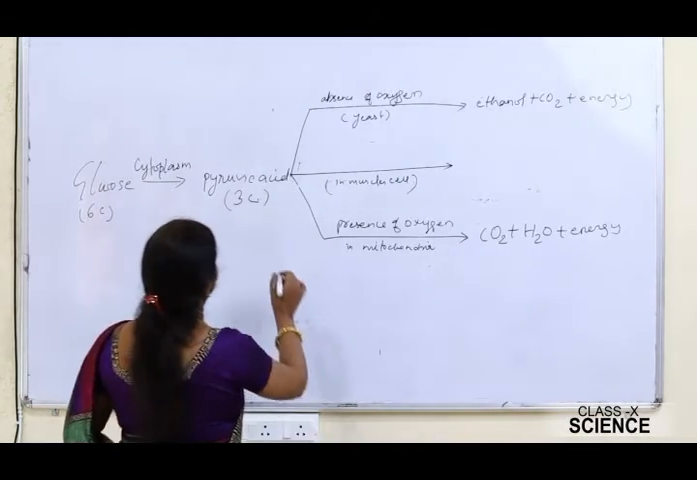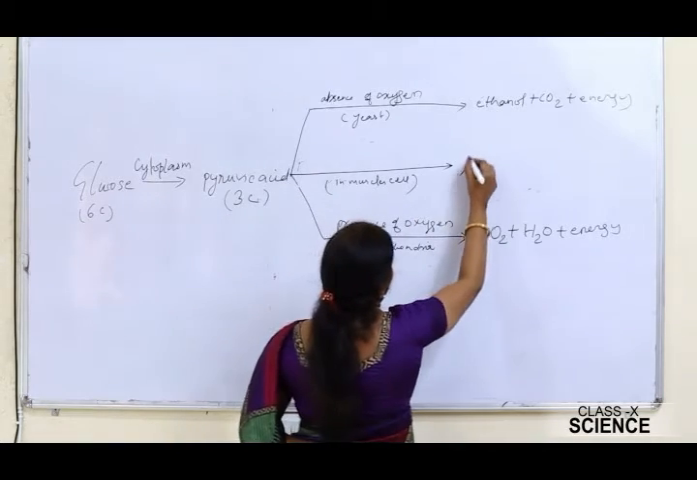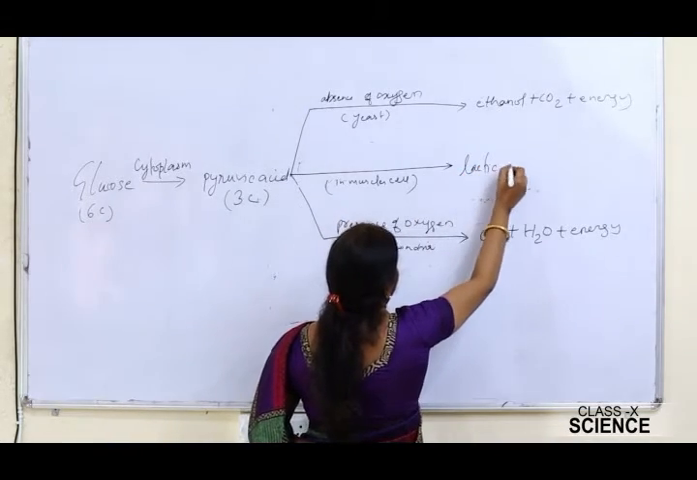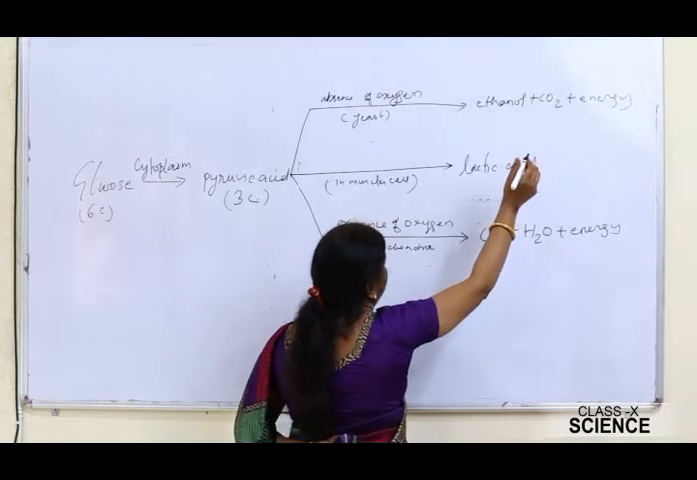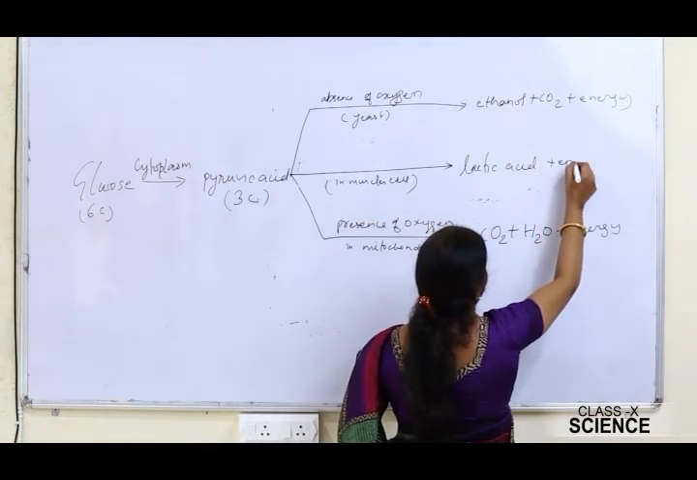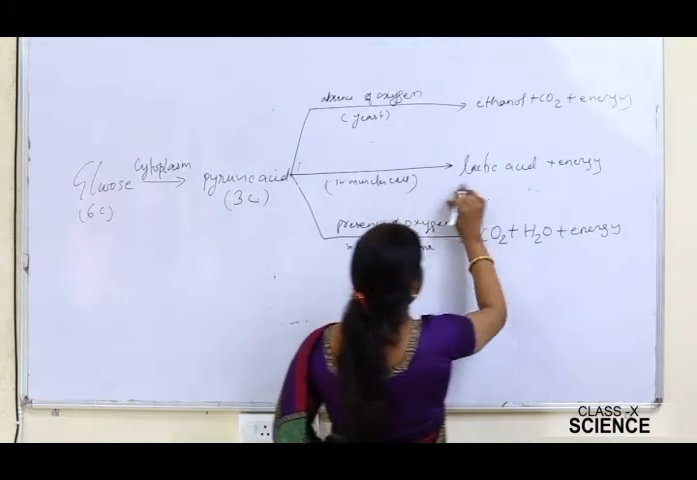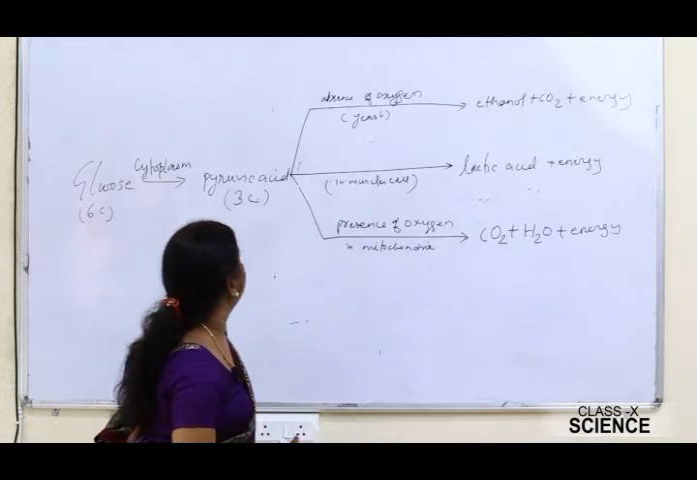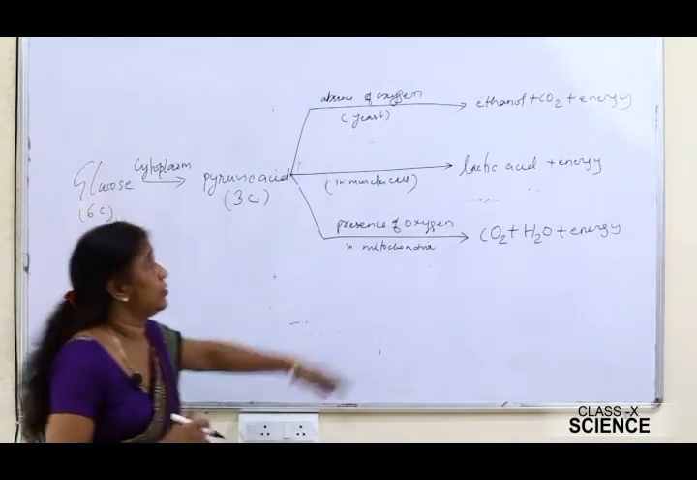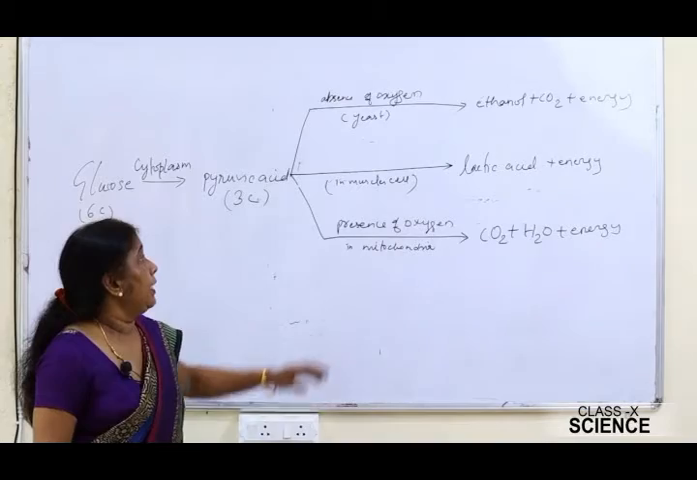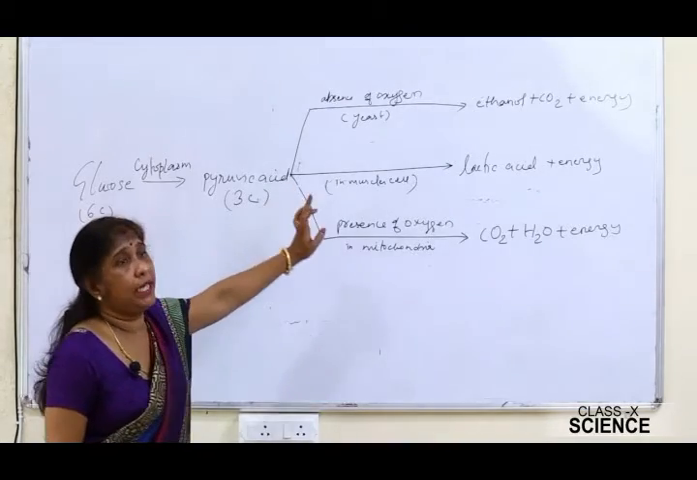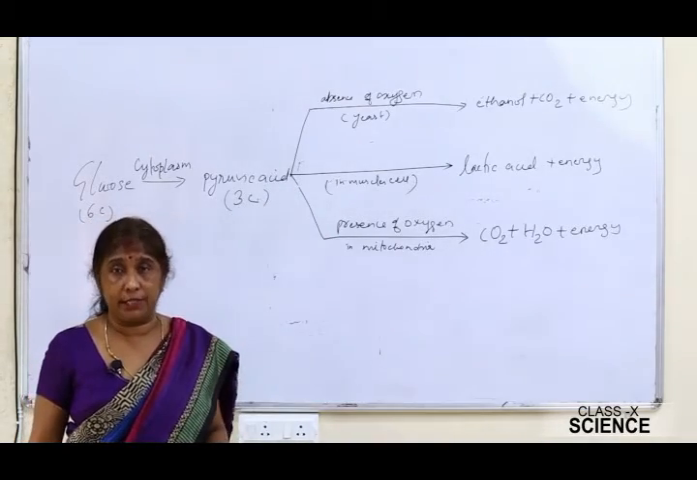At that time, this pyruvic acid is broken down into lactic acid, and energy is liberated. This process is also called lactic acid formation. Lactic acid is also a 3-carbon compound. Now this type of reaction also takes place in the body of certain anaerobic bacteria.